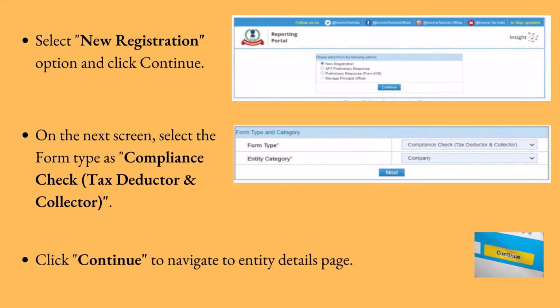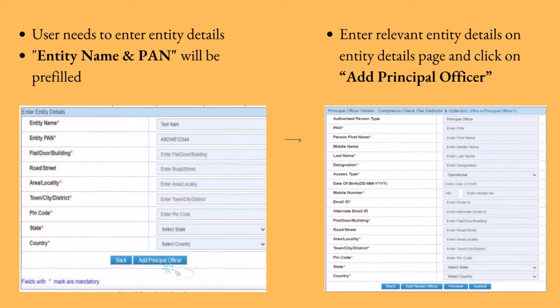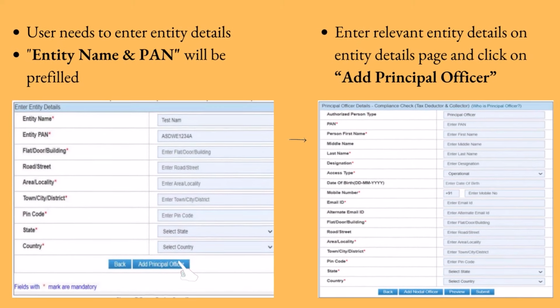On the next screen, select the form type as Compliance Check, Tax Deductor and Collector. The entity category will be displayed based on the category in which TAN is registered at e-filing. Click Continue to navigate to Entity Details page. Enter relevant entity details on the Entity Details page.